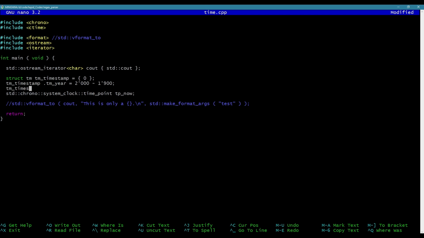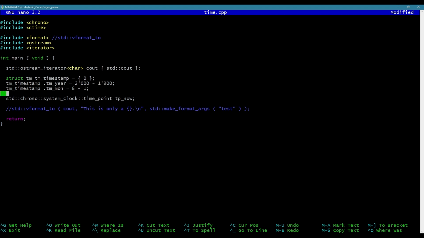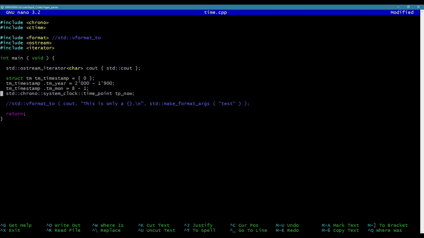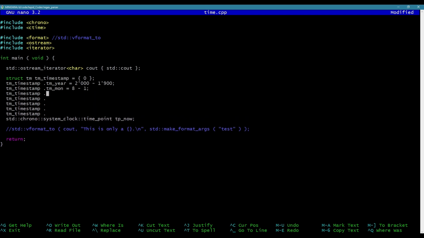Then we have timestamp tm_mon for month equals, it's going to be the month minus 1. It's 0 based. So right now it's the 8th month for me, so I'm going to say that minus 1. It's going to be the 7th month, or month index 7, you could say. So timestamp dot, I'm going to paste this a few times, so typing that out. Okay, tm_mday for month day equals, and this is just the day of the month, it's 1 based here, so it's at 1.